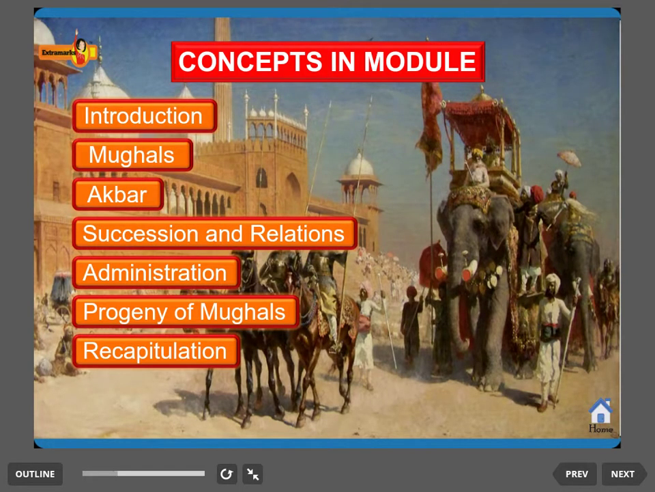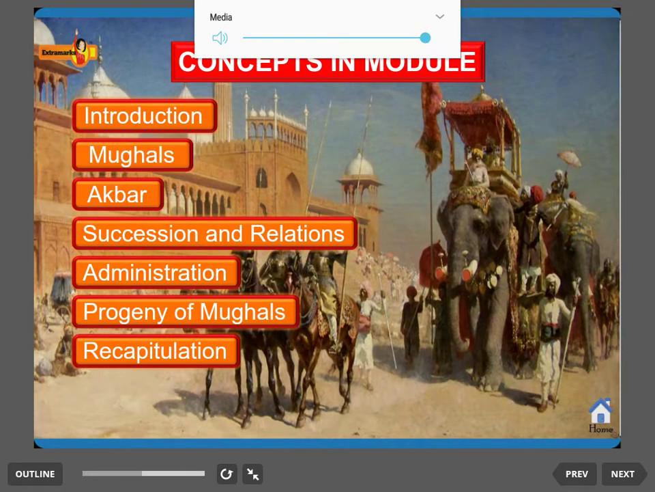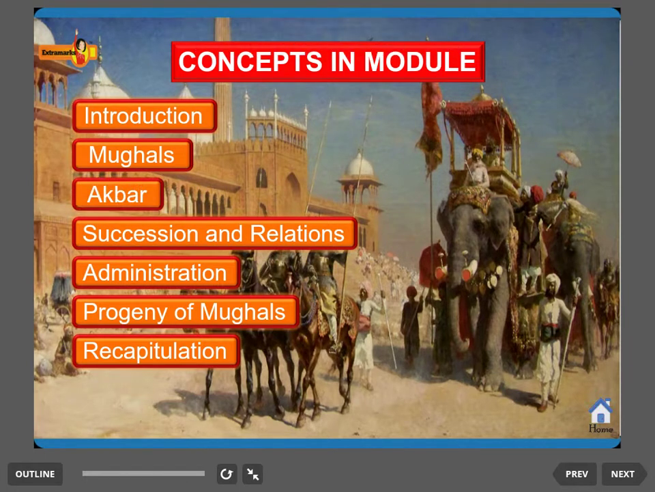The chapter deals with the following subtopics: Mughals, Akbar, succession and relations, administration, progeny of Mughals. These are the topics that you have already learned in this chapter. Who were the Mughals, all the Mughals' names, but the table we have deleted from the syllabus, so no need to learn it. Then all about Akbar, Akbar's policies and all. And then Akbar has derived the Sulh-i-Kul, which you will learn in detail.